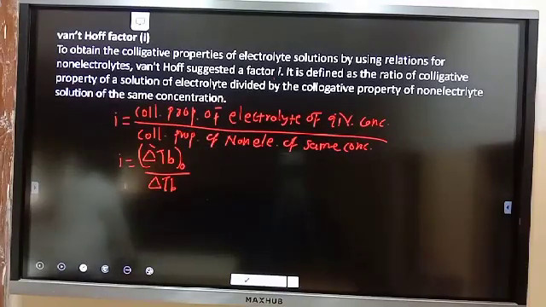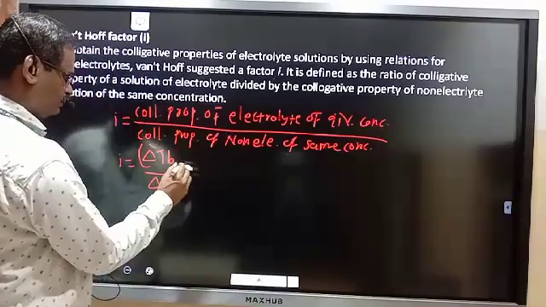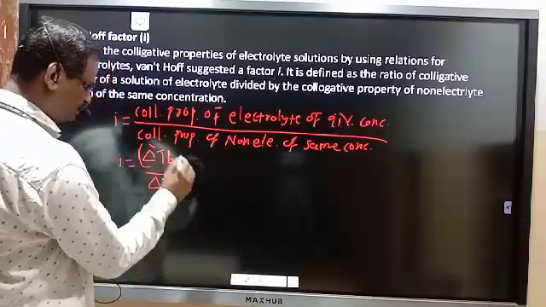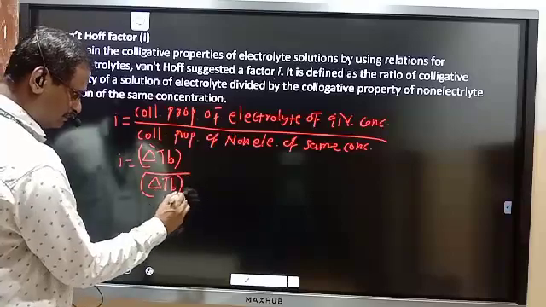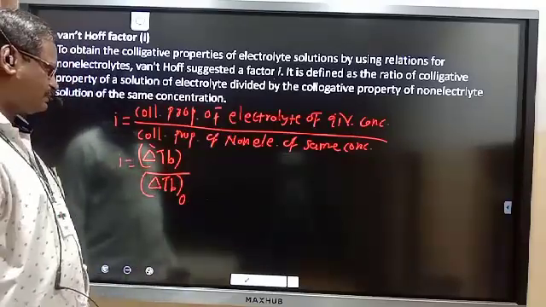Here they have used delta TB 0 for the non-electrolyte, because that is not changing.